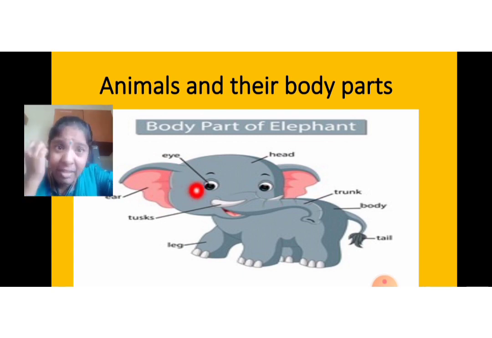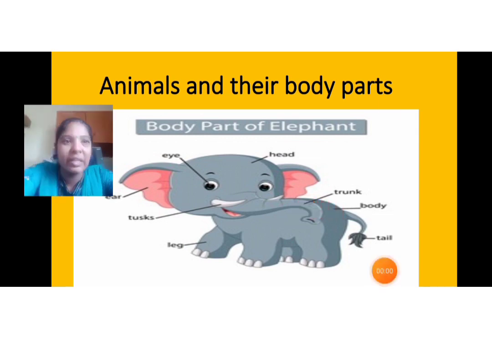Do we have a tusk? No, but there is a special body part for the elephant. There is a tusk. See, there is a trunk. Wow. This is the body of the elephant.